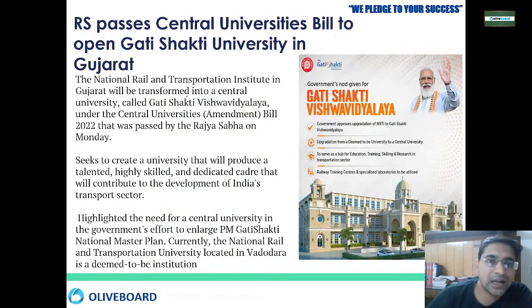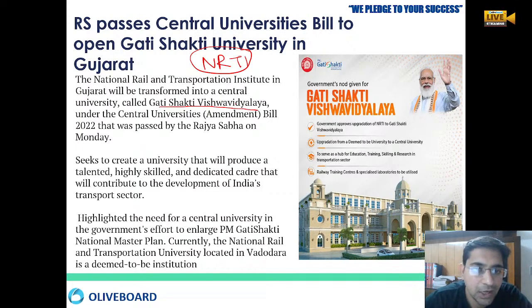So there is a National Rail Transport Institute, NRTI, in Vadodara. This has to be converted into a Gati Shakti Vishwavidyalaya, or Gati Shakti University. Why? We wanted to create highly skilled and dedicated people for the transportation sector. People think that this is especially for railways, but it is not. It is for all the means of transport that India has, whether waterways, airways, roadways, or railways.